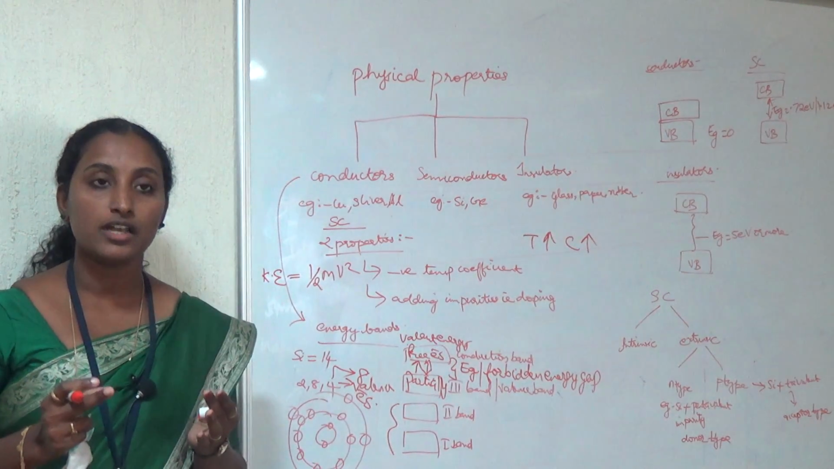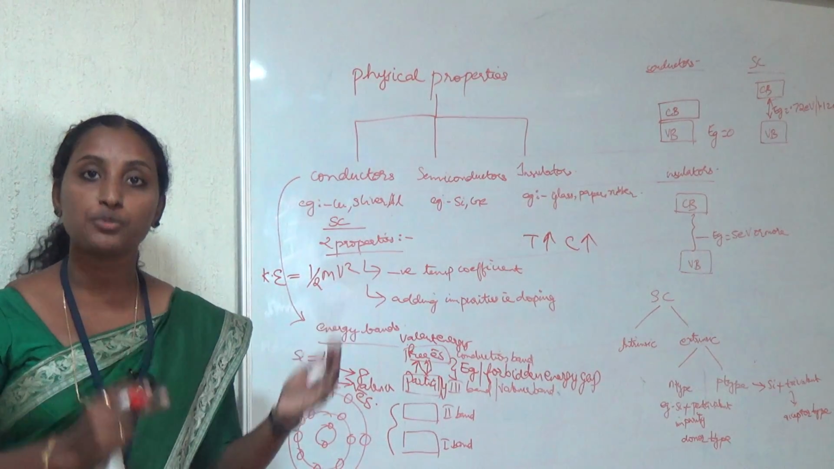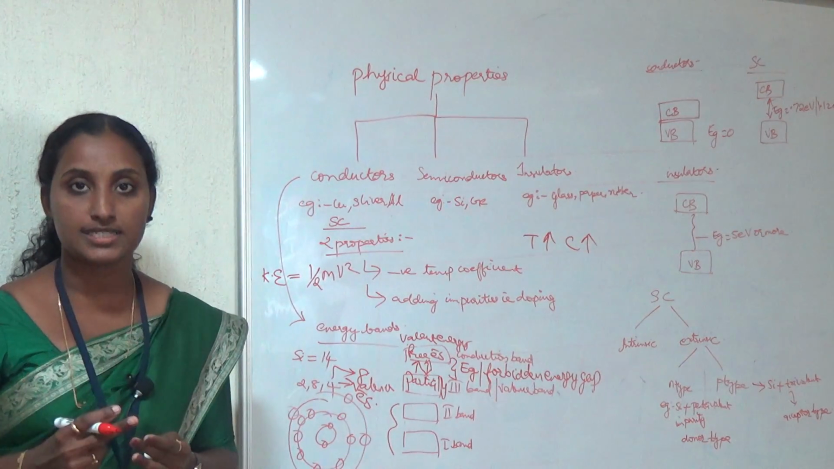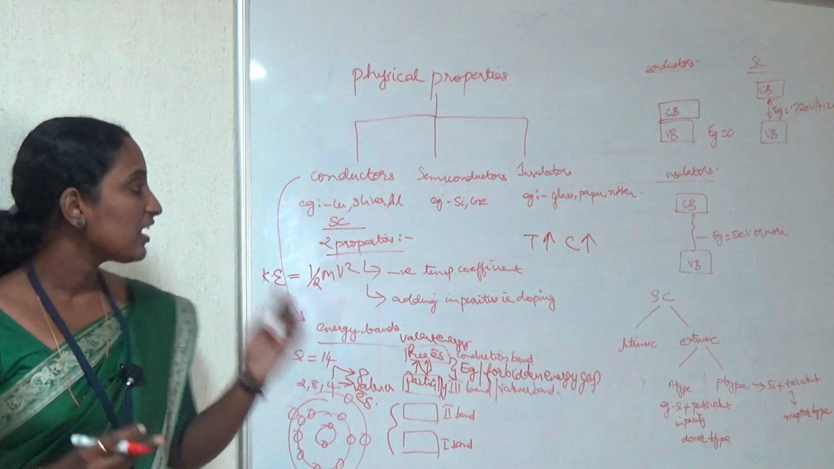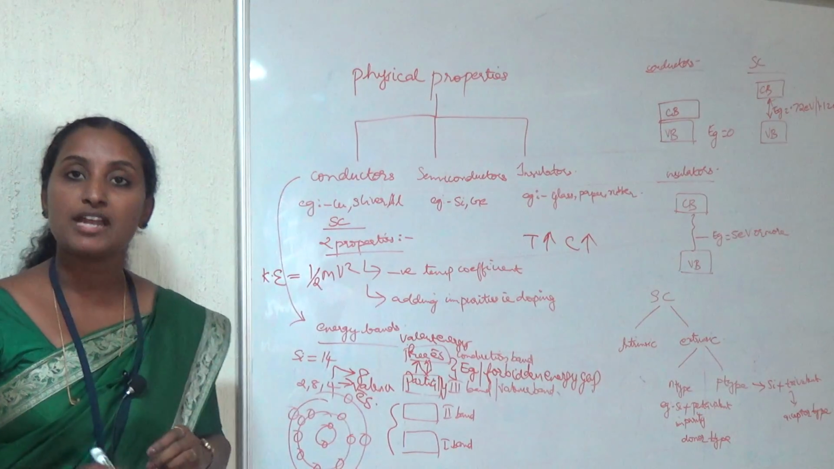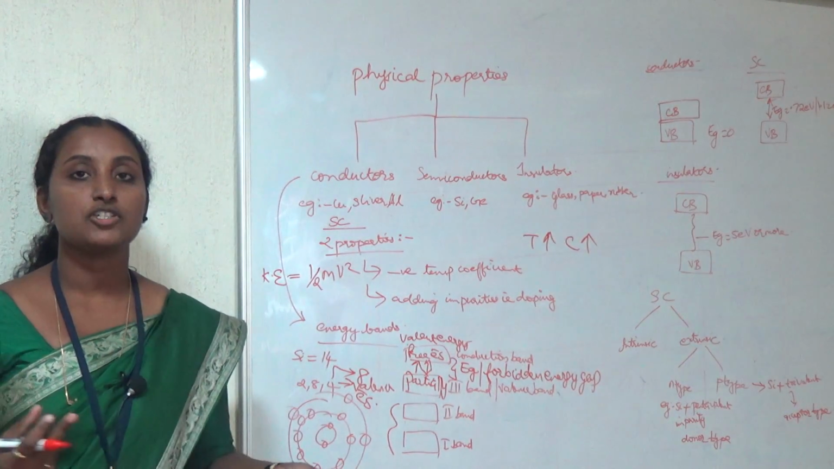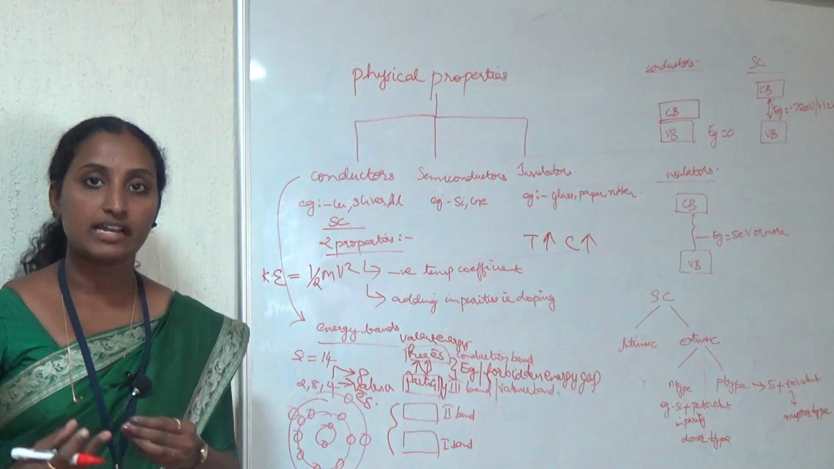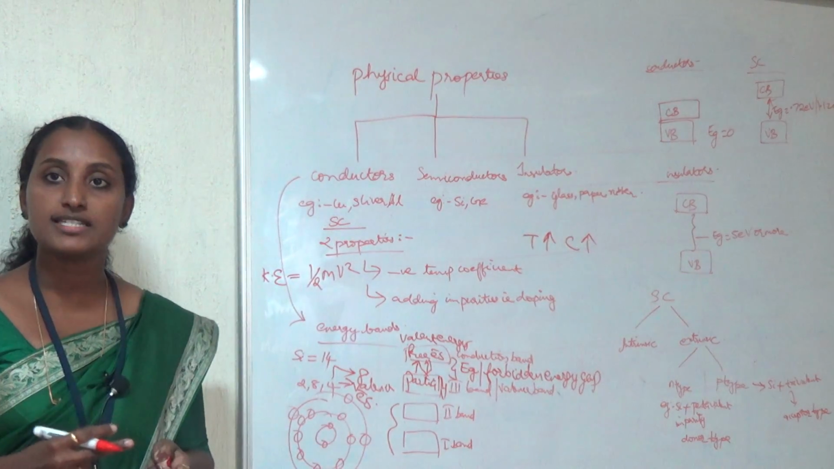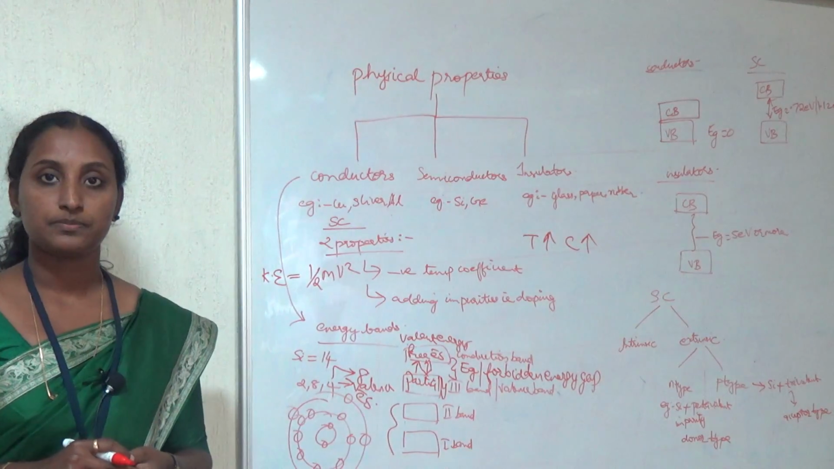If a huge amount of current is flowing through a device, it will damage the device. So we can't use conductors for the manufacture of electronic devices, because we can't predict the temperature rate. If the temperature increases, the current flow increases and it will damage the device.